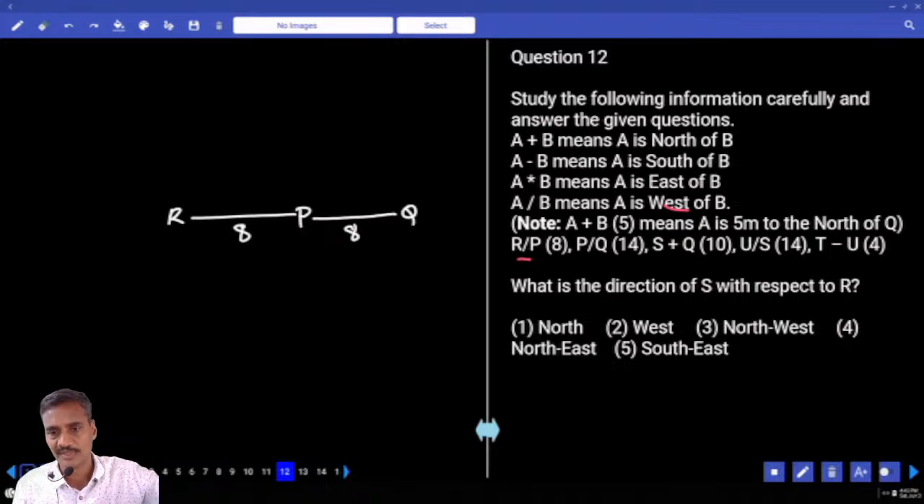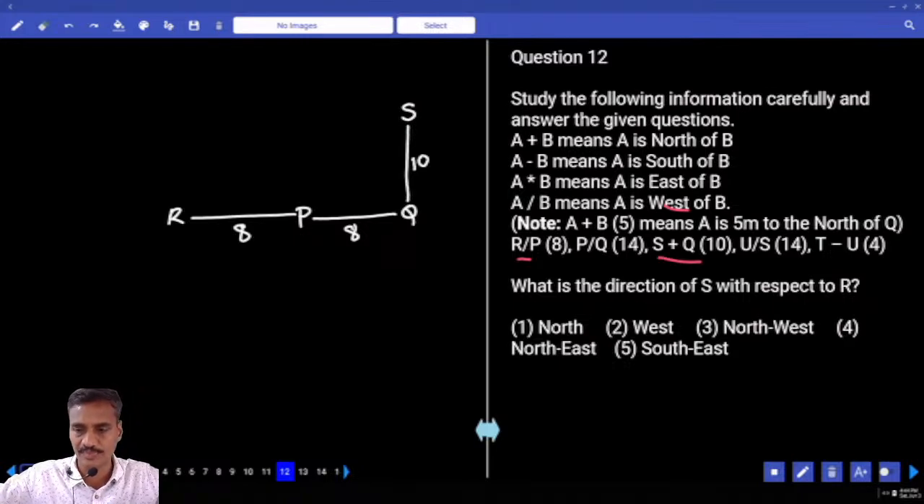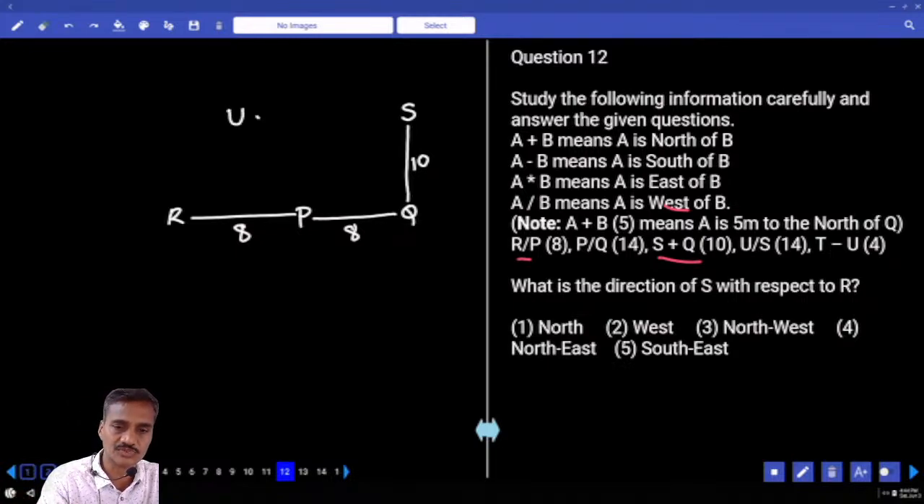S plus Q. S is to the north of Q, 10 meters. Now this is S, which is 10 meters to the north of Q, and U is to the west of S, 14 meters. Now this is U and S. Up to here this is 8 and this is 6.